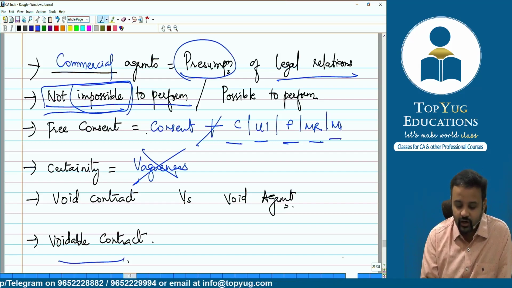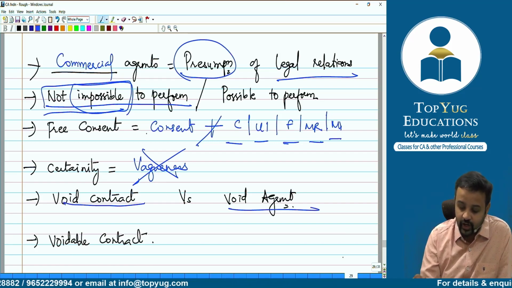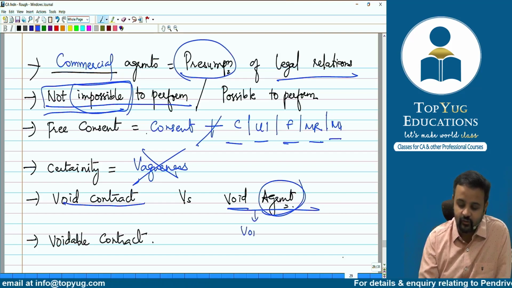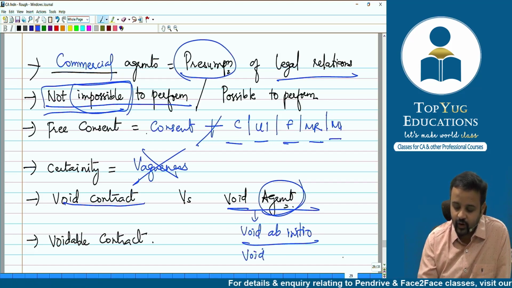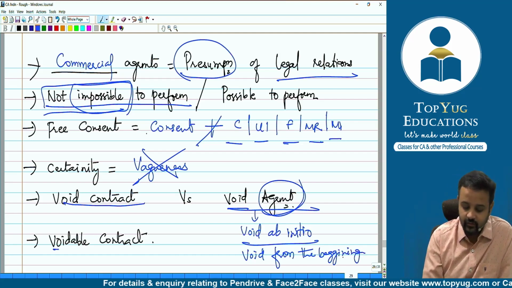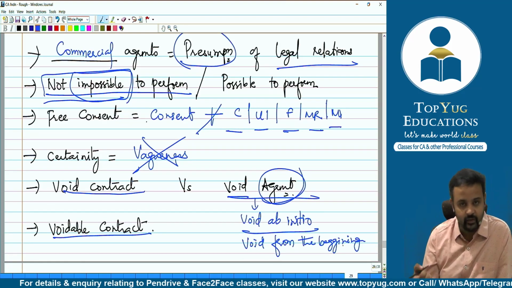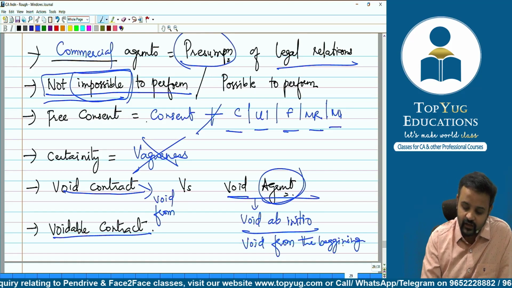Then coming to void contract and void agreement. If you recall, void agreement, from the agreement stage itself it is void. That means this is nothing but actually void ab initio, right? Void ab initio means what? Void from the beginning. This is nothing but void from the beginning. Am I right? Void from the beginning. Then when we talk about voidable contract, void contract, void agreement we have talked about. So void contract means what? Void from the beginning